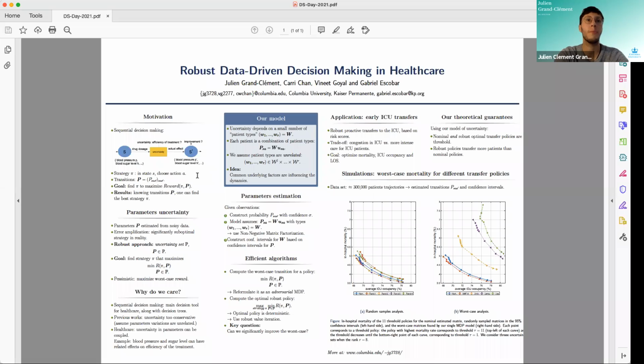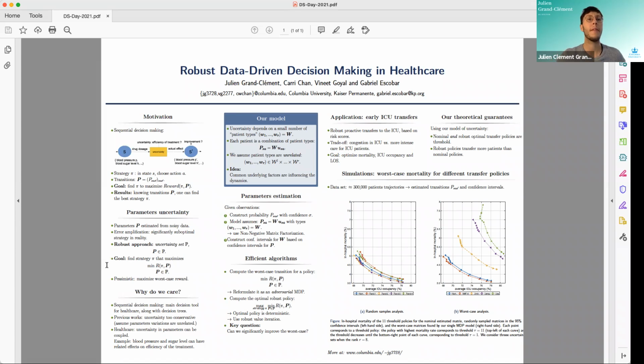So we take a robust approach where we consider an uncertainty set, which means that we consider a set which models every single possible realization of the parameter. So think of it as the set of patients that I'm willing to consider as plausible, given the observation that I have. And our goal is to find a policy that maximizes the worst case survival rate among all patients that I consider plausible. So this is this minimization program here.